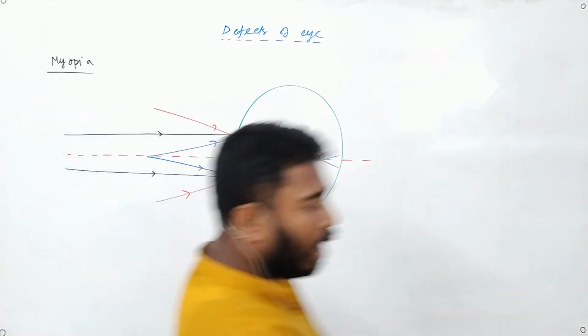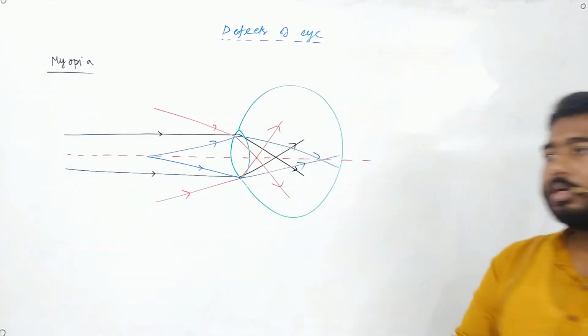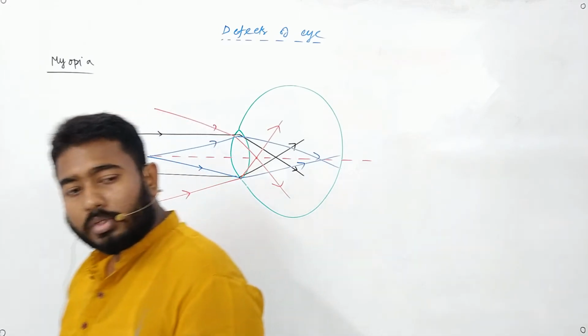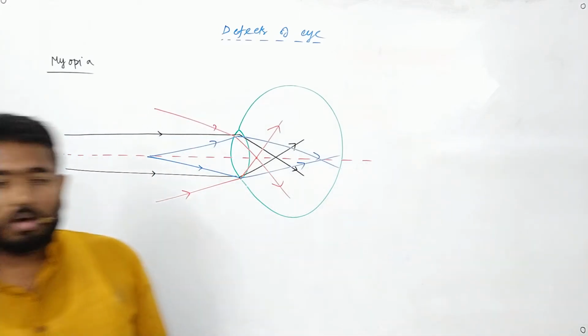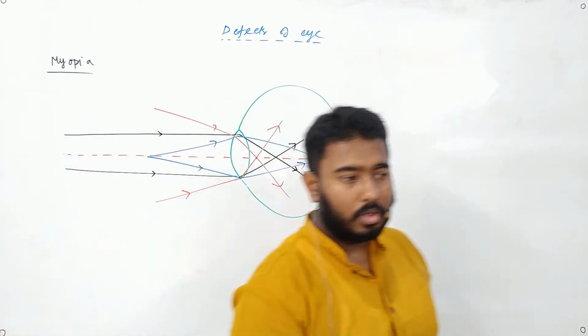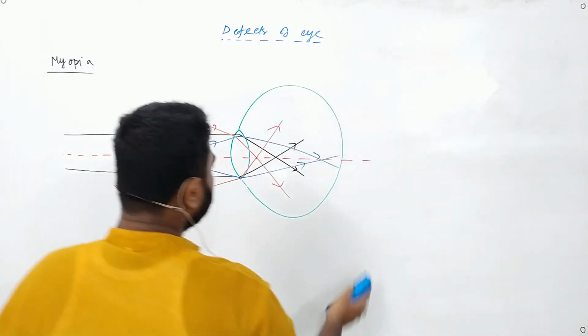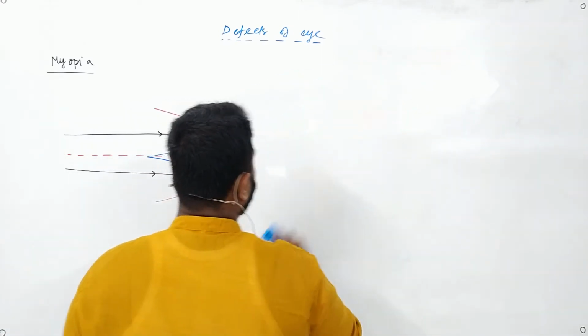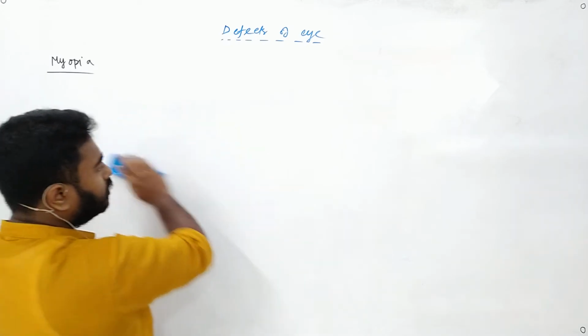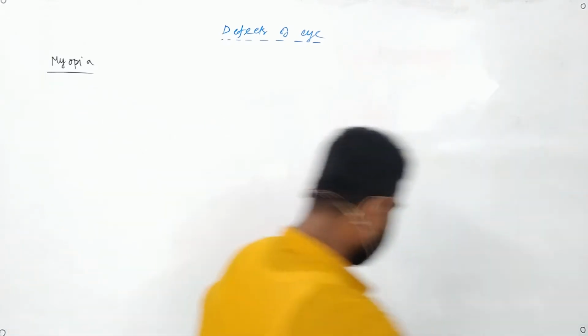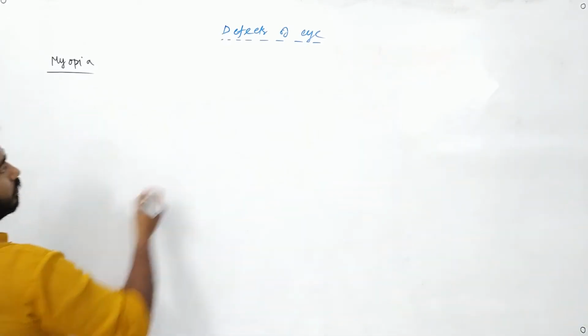So how will we do that? If we want to diverge a ray, what kind of lens do we use? Do we use a concave lens or a convex lens? Convex lens. So to diverge we use a convex lens, as you were saying. This is a convex lens.